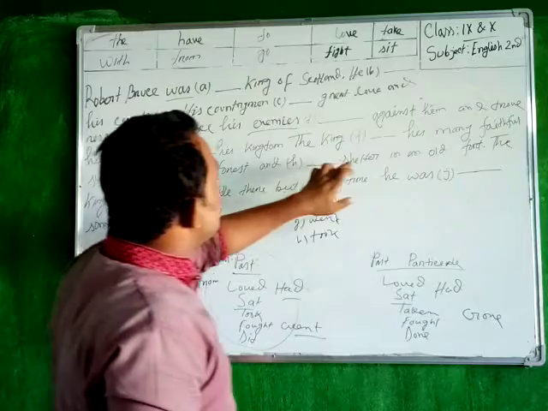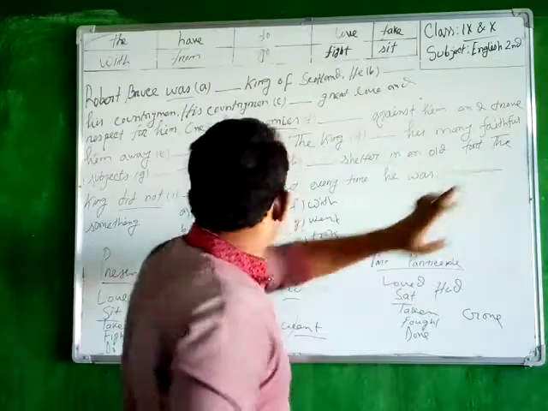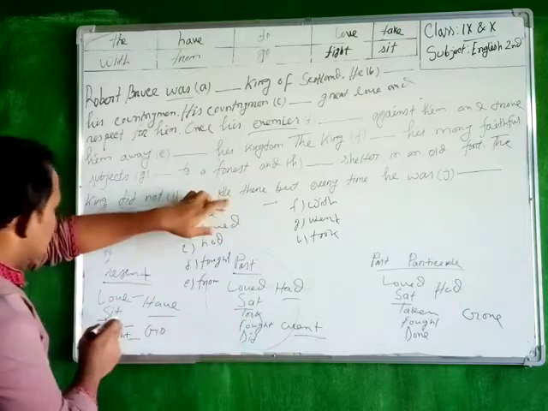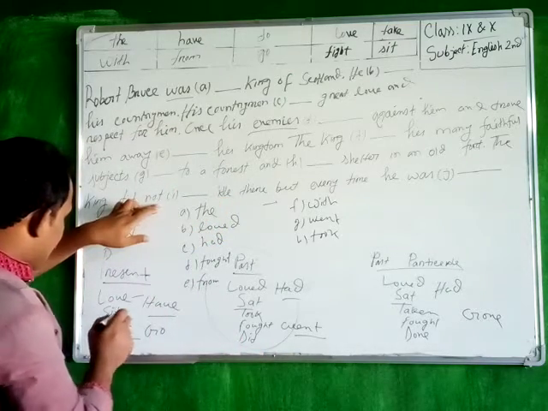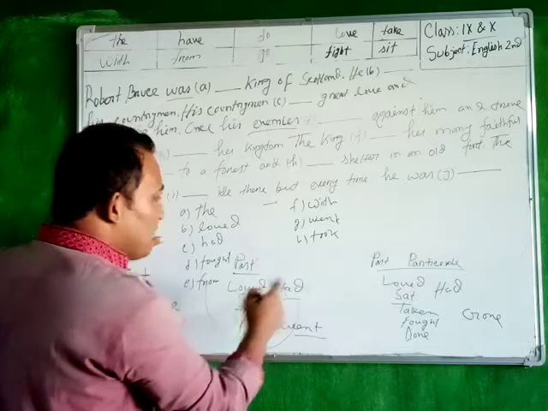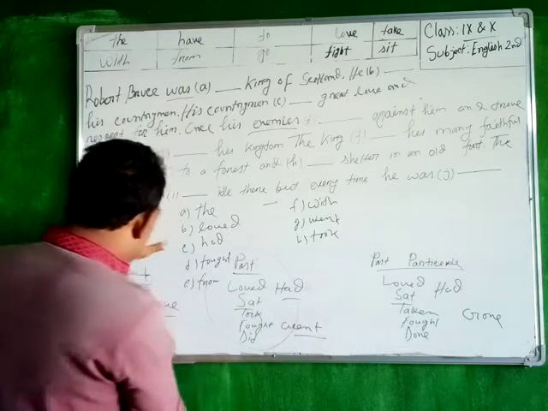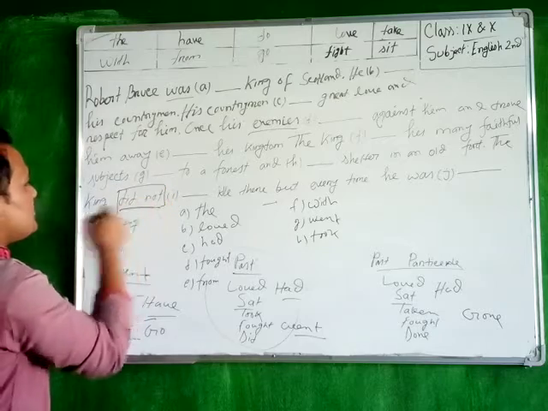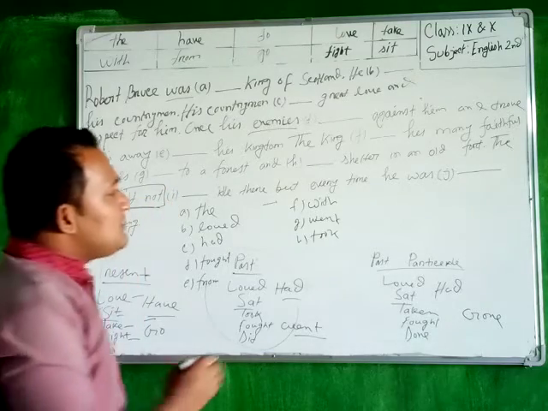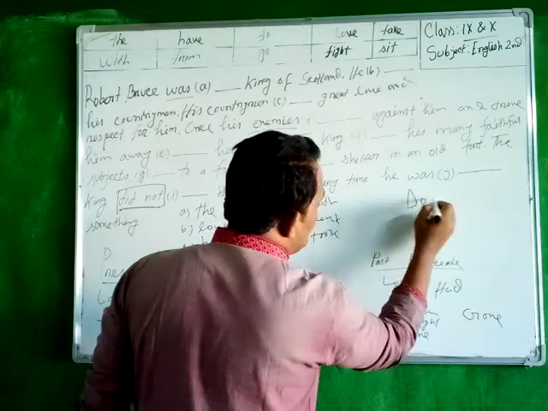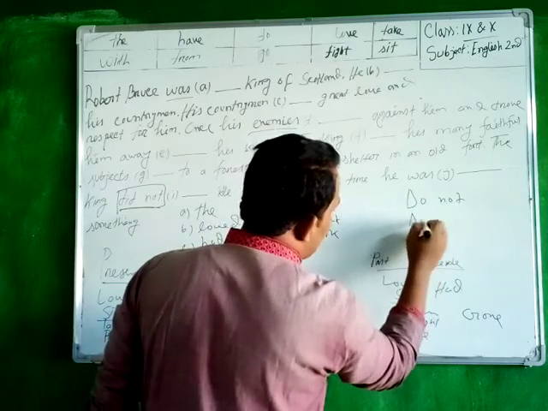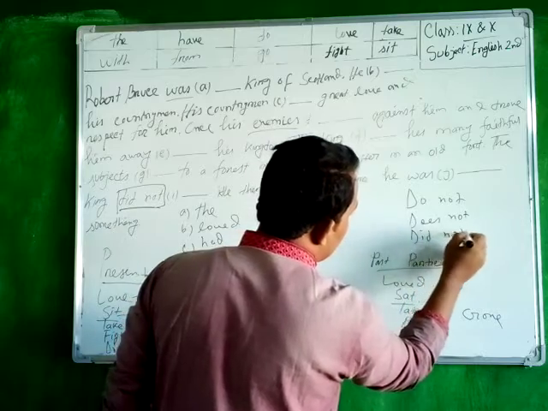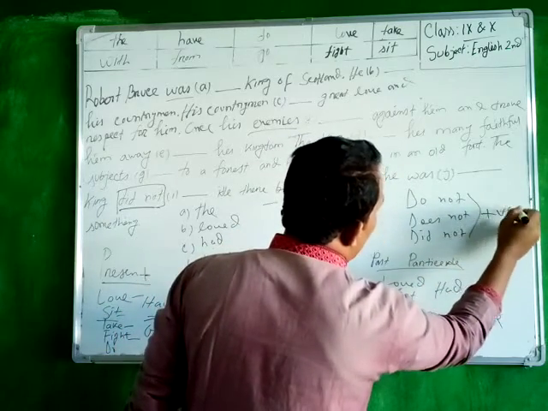And to shelter in an old wood. The king did not sit idle. So I have to use the form of the verb sit. But you can see that here is an auxiliary verb, did not. After did not, does not, or do not, plus V1.